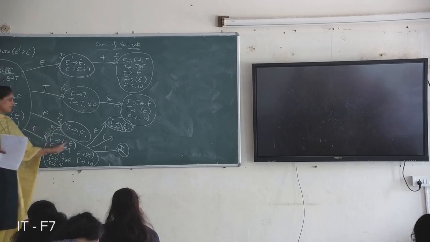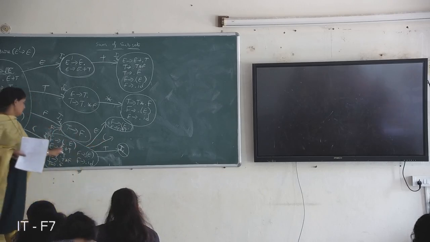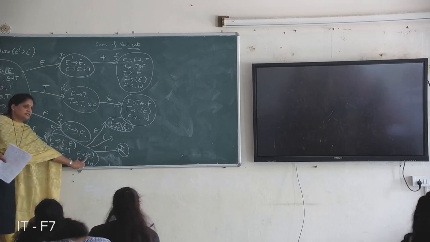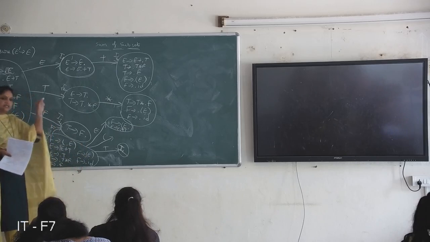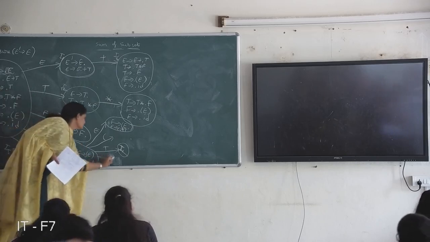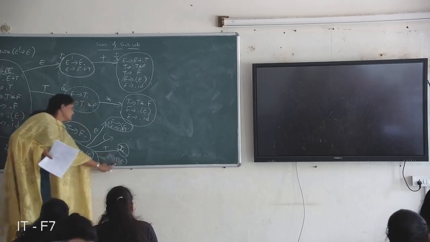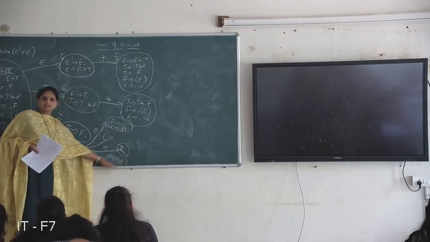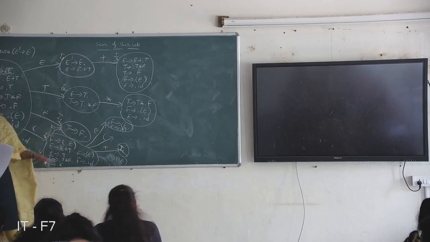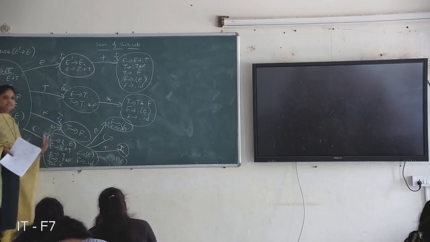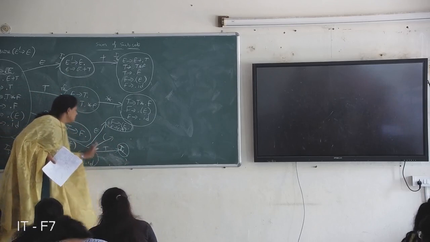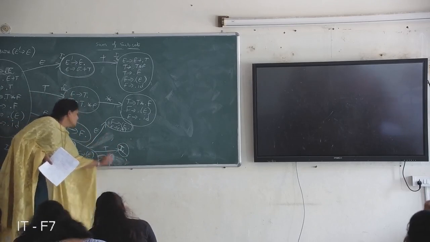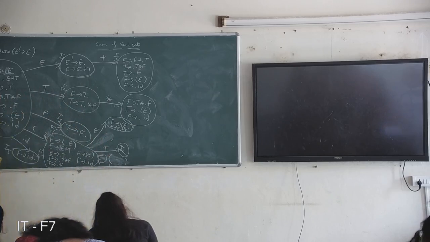Next on open brace, self loop. On open brace, what comes again? There is a dot, and after the dot open brace is there, so we can write it as F derives open brace dot E close brace. E means you can add all E productions, all T productions, all F productions, and you are getting the same state, so we can give it as a self loop. On open brace it goes to the same state.